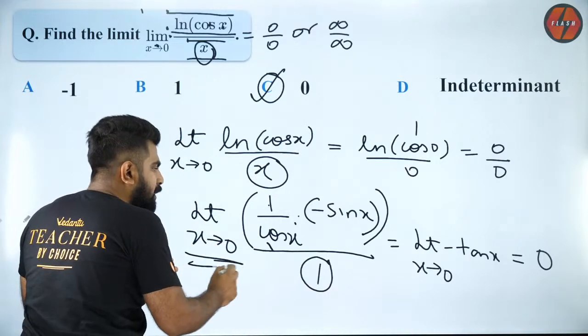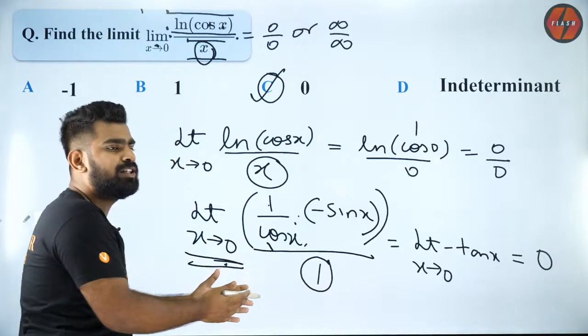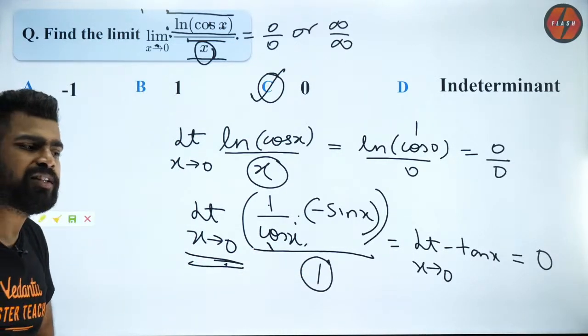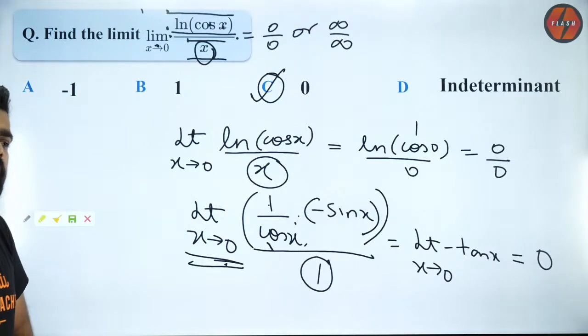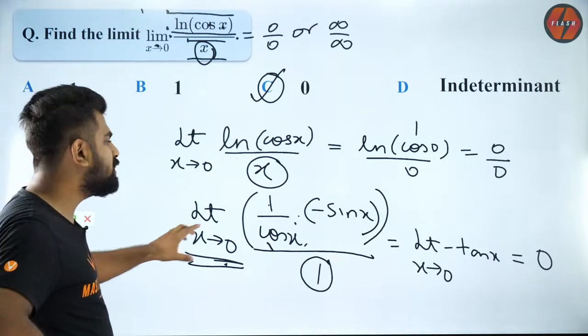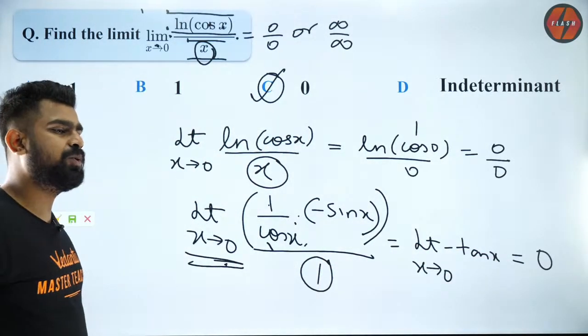Again you apply the same limit. Check if you are getting a finite limit. If you get your finite limit, that is the answer. Are you all clear with it? Brilliant, guys. The answer is C, Matthew. It is 0 because tan of 0 is 0.